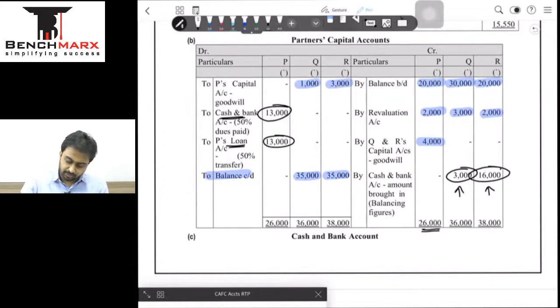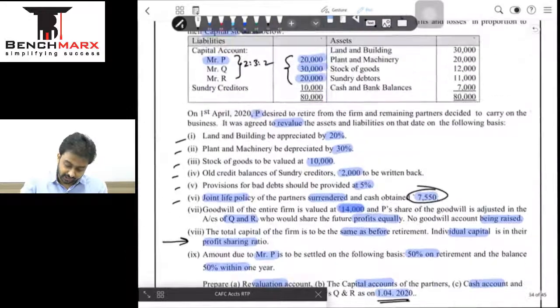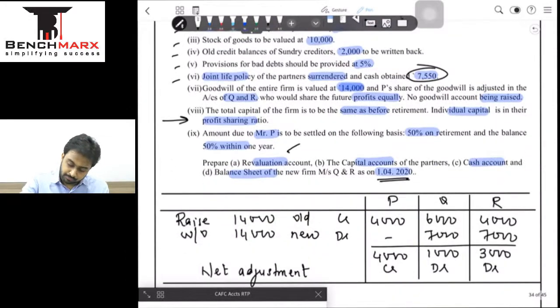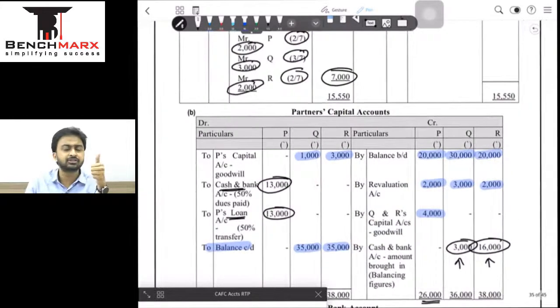Okay, very simple question. Now what is left? All we have to do is, let us check what was asked. Our revaluation account is done, our capital account is done. Cash is what we'll prepare, and balance sheet is what we'll prepare. Cash is very simple. We'll have opening balances, we'll have the cash brought in by the partners, we'll have the cash coming through the JLP, and we have the cash that we have to pay to Mr. P for settlement, and we'll get the closing balance.